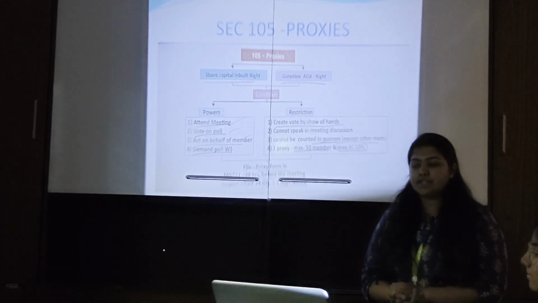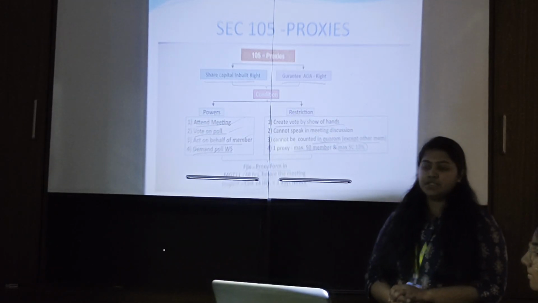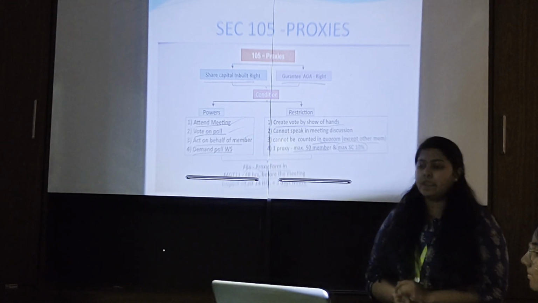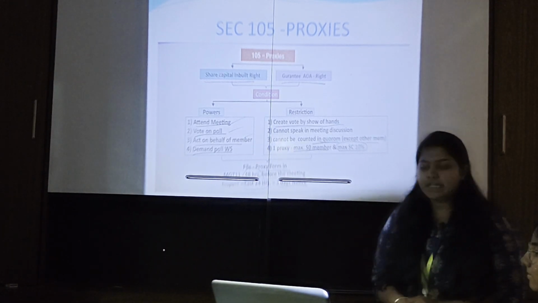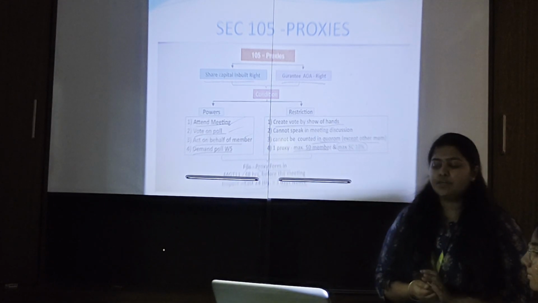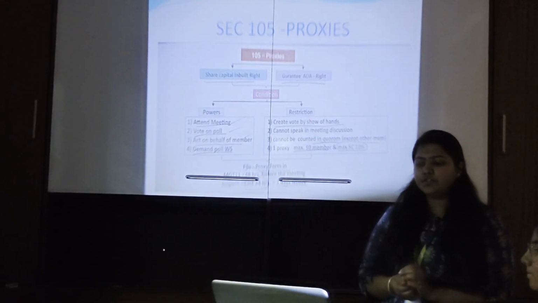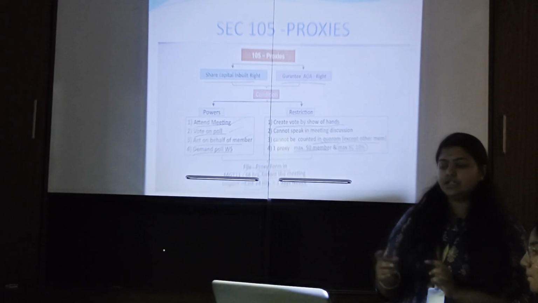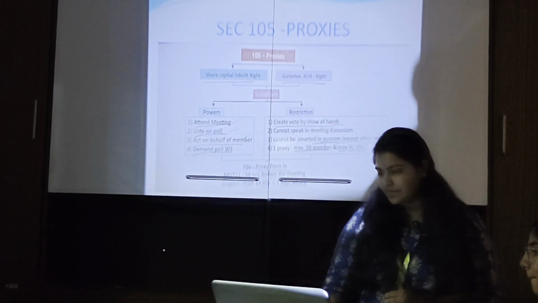One proxy can be for a maximum of 50 members and a maximum of 10% of share capital. File the proxy in form MGT 11 within 48 hours before the meeting. Inspection is allowed during the last 24 hours, that is, in 3 days notice should be given.